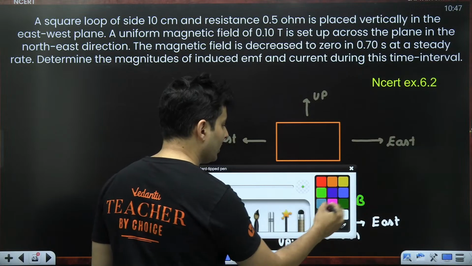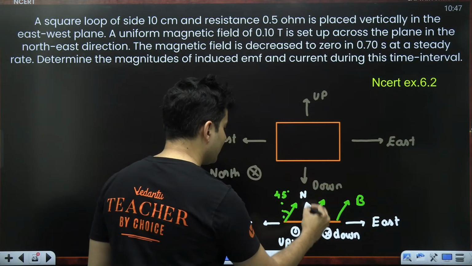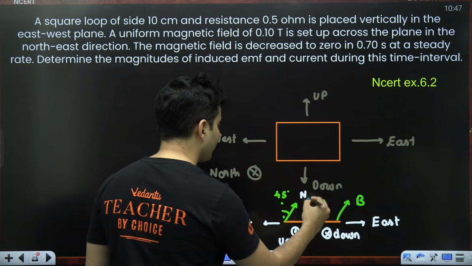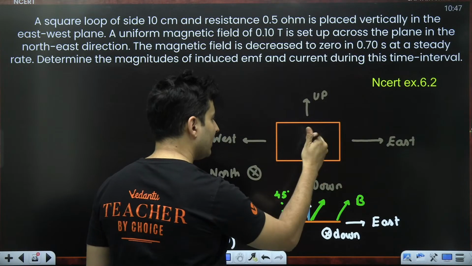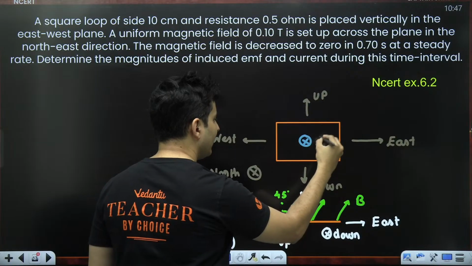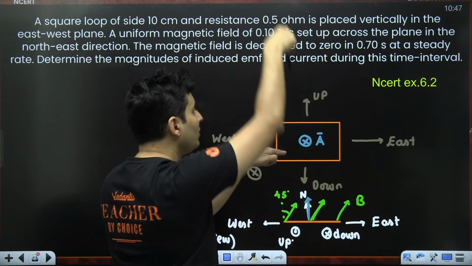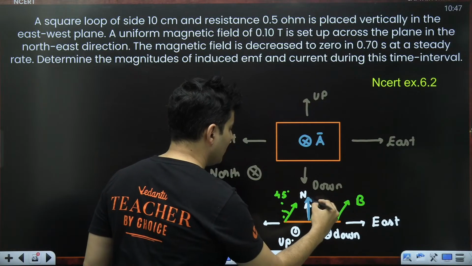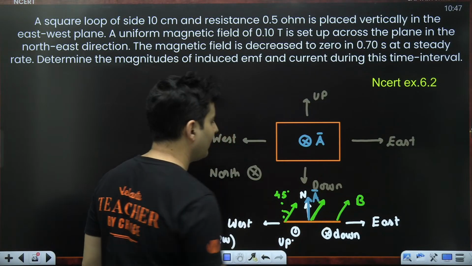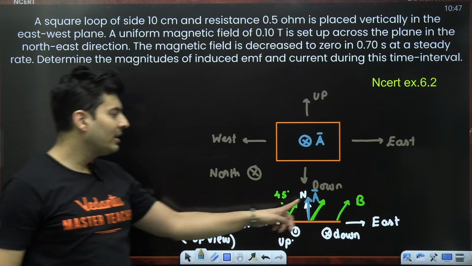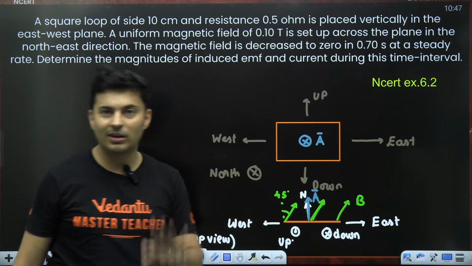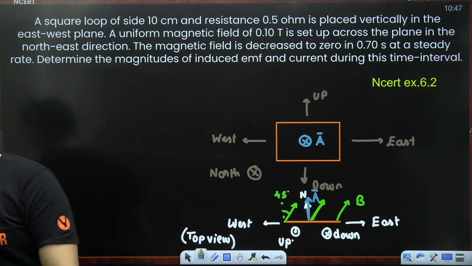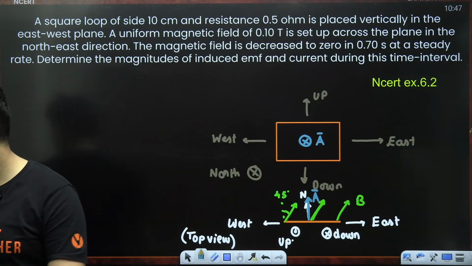And if you talk about the area vector, this exactly is our area vector, perpendicular to the plane. So area vector is actually inside. So when you see from the top, you will see it sticking outside like this. So this north direction is our area vector. So the angle between area vector and the magnetic field is 45 degrees. Is this clear, everyone? Visualizing this?